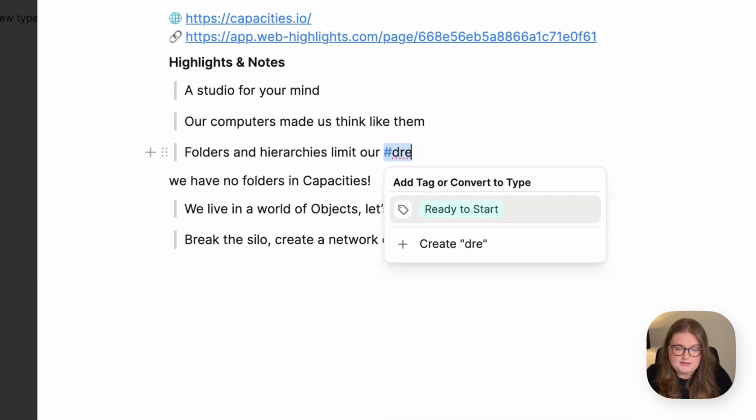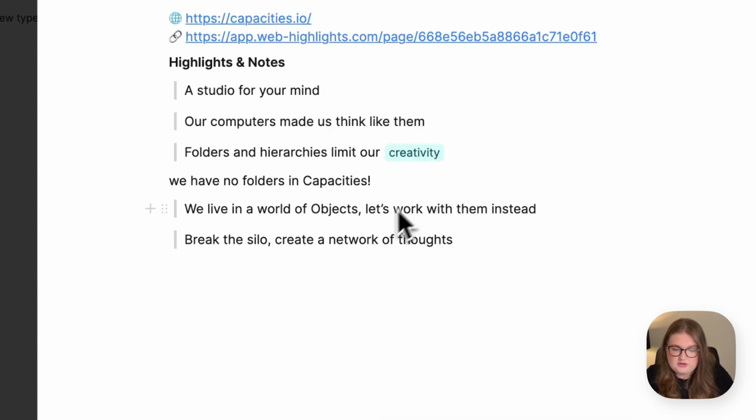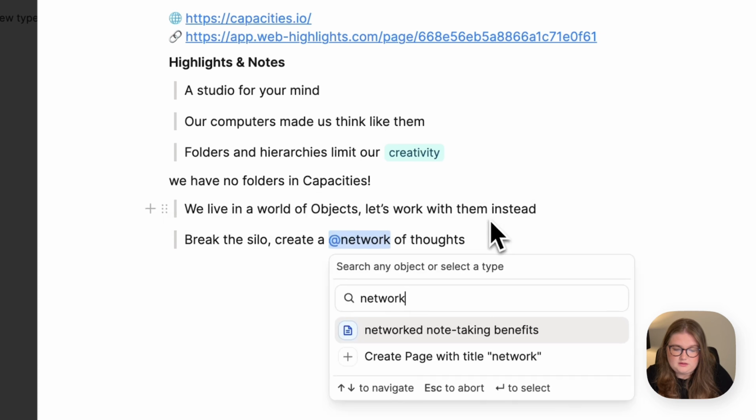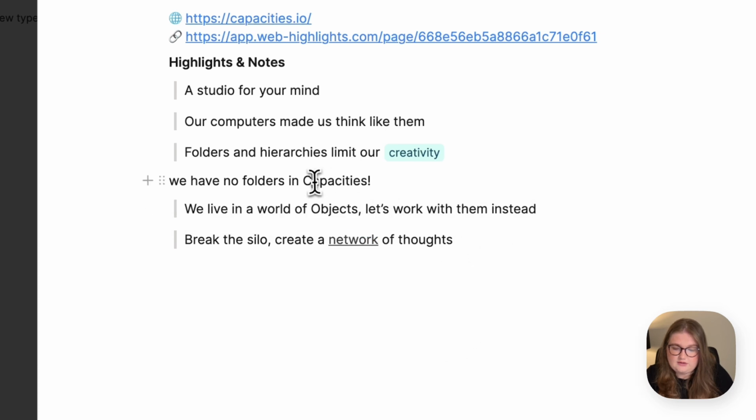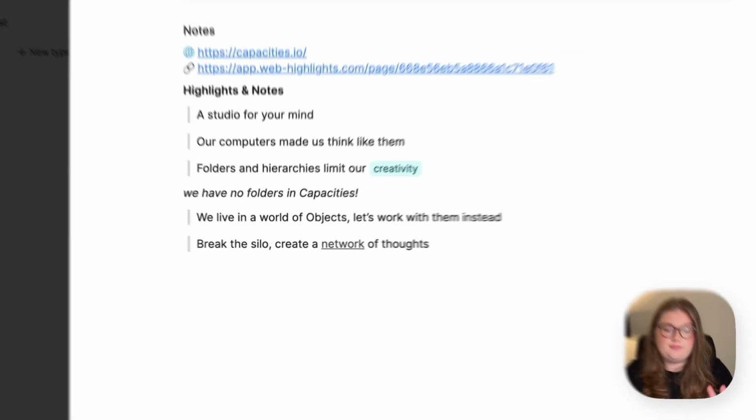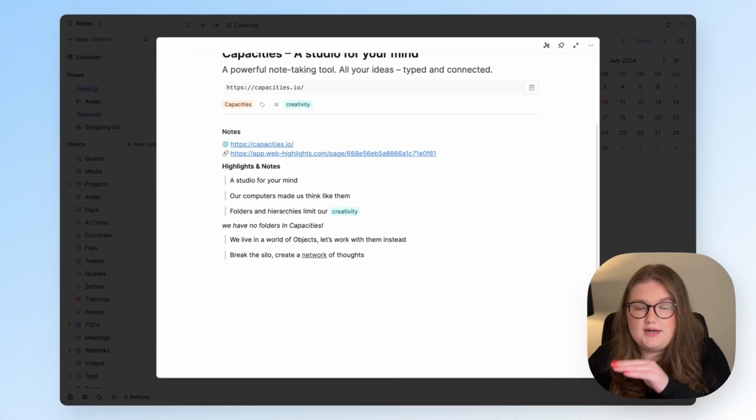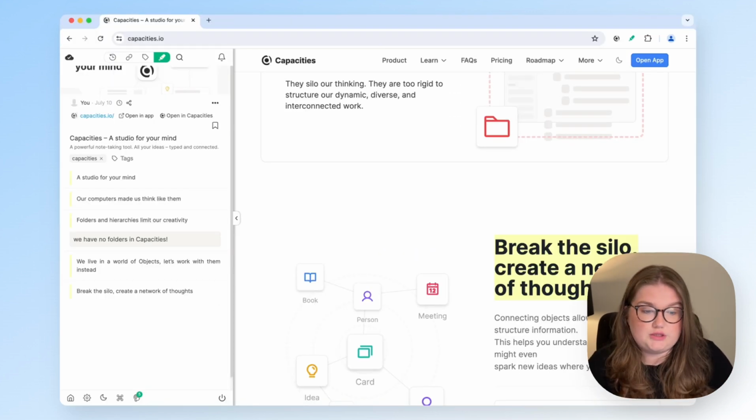So I could replace that with hashtag creativity. I could link to objects that I have, give some formatting to my notes. It's completely up to you. And in that way, very quickly, your highlights and notes have come into Capacities, ready to be integrated with your knowledge work. So that's the full integration, but I'll also show you what you can do if you haven't got the API key, so that everybody can make use of this browser extension if you're a Chrome or Edge user.